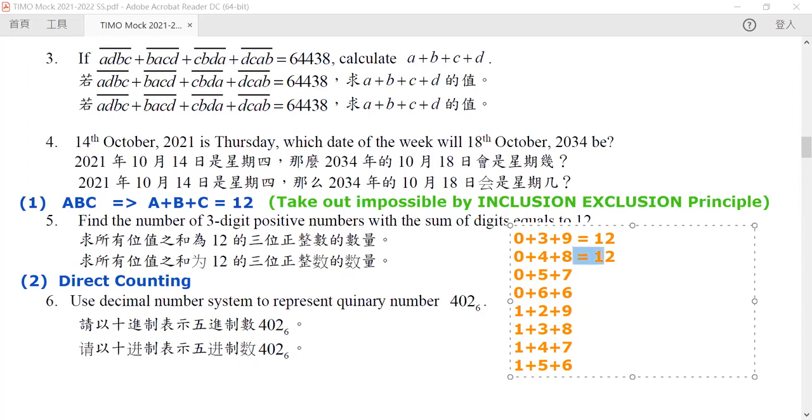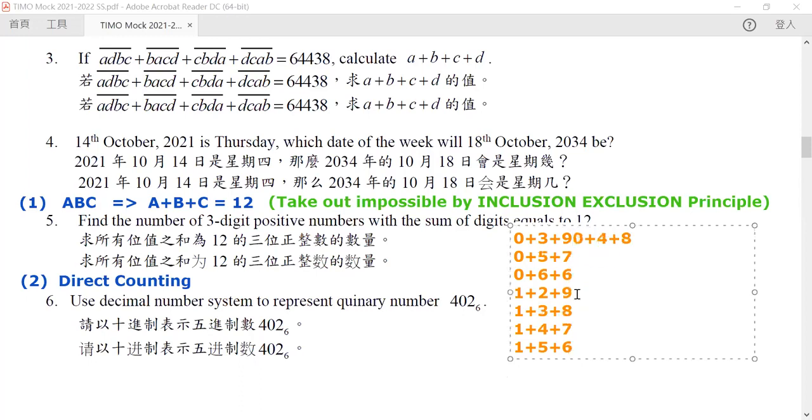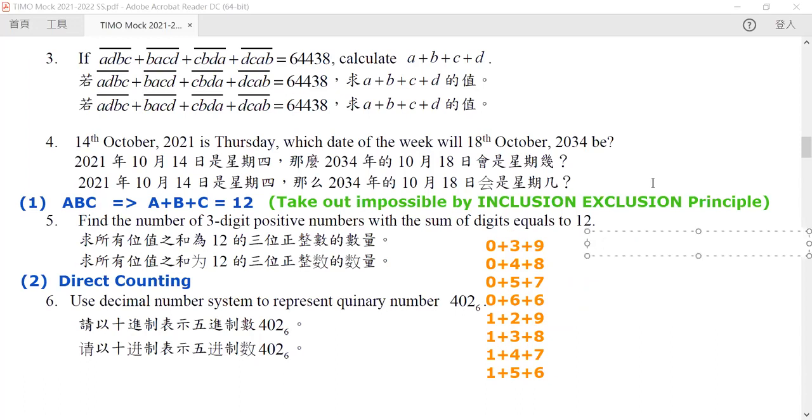Now these all sum up to 12. Later on, we will compute all the different combinations of this, so we still need to work on that. There is still much work to do.